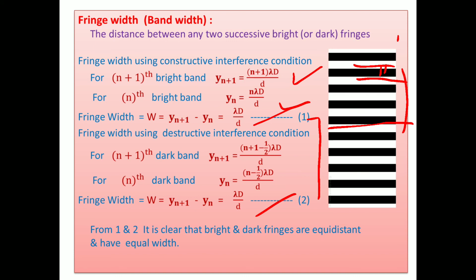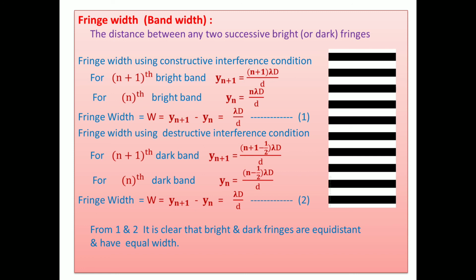This is a very important question in the chapter. A 4-mark or maybe 5-mark question is also there, of this type: obtain the interference band theory, or explain the interference band theory and obtain the expression for fringe width or bandwidth using constructive interference or destructive interference, or sometimes show that dark bands and bright bands are equally spaced. You have to face such questions. It is a very important and very simple question.